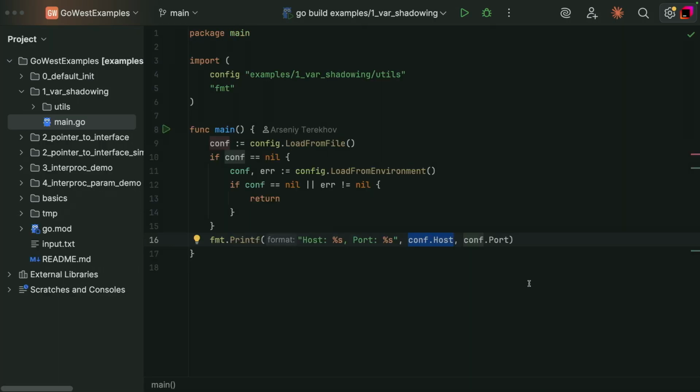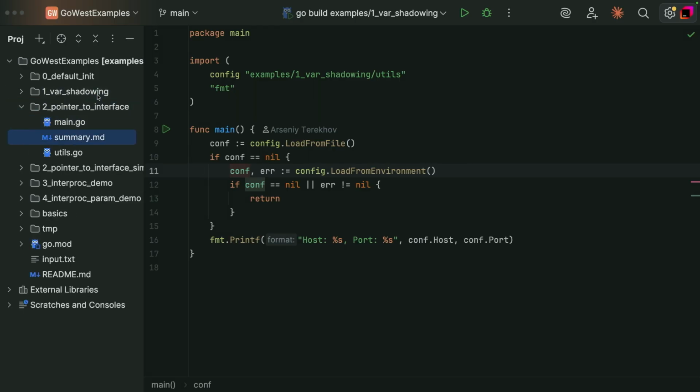Okay, and this bug is really dangerous because most of the time your program works correctly, and only in some cases the nil dereference can happen. So I just want to highlight here that we should be careful with shadowing of variables, and sometimes your IDE can highlight that this config variable and this config variable are different. I don't know whether you can see. Yeah, cool. Nice. Let's move on to the next example.